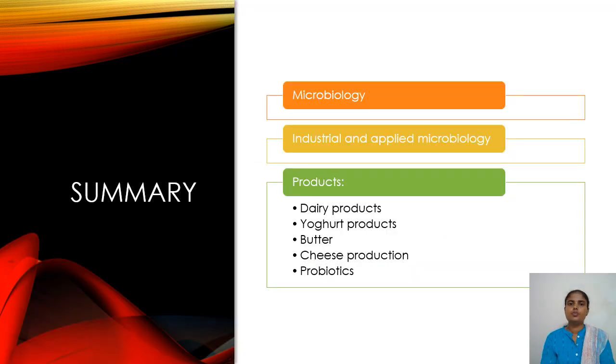Let us summarize what we have learned in today's lecture. First, we have learned what is microbiology. Microbiology is a branch of science that studies microorganisms. It has been broadly classified into two types, that is applied microbiology and industrial microbiology.